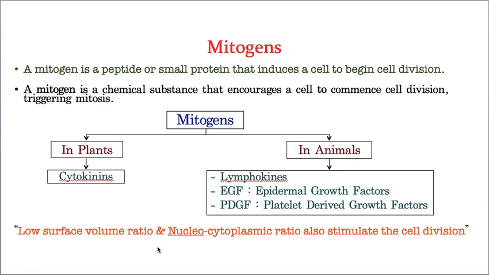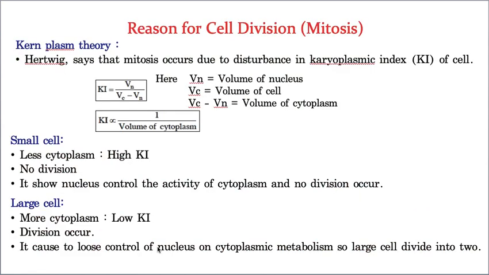Now let us take one more topic: reasons for cell division. Why is cell division taking place? To explain this, there is a theory called the Kern-Plasm theory, proposed by Hertwig. Hertwig says mitosis occurs due to disturbance in the karyoplasmic index of the cell. That means the cell is filled up with a fluid. You know what that fluid is?